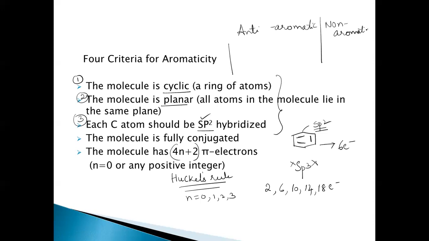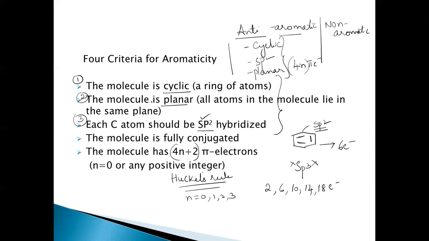Again, if the molecule follows the three rules, that is, it is cyclic, sp2 hybridized, and planar, but it does not have 4n plus 2 pi electrons, how many electrons does it have? 4n pi electrons. So all three conditions are followed, that is, the molecule is cyclic, the carbon atoms are hybridized, the molecule is planar, but it does not follow 4n plus 2 pi electrons, and follows the 4n pi electron rule. So the molecule is said to be anti-aromatic, highly destabilized and highly reactive.